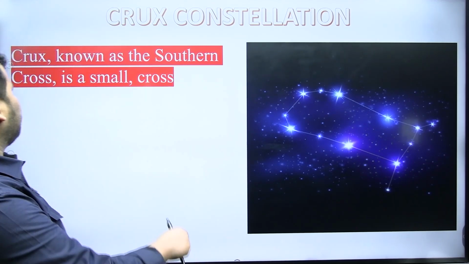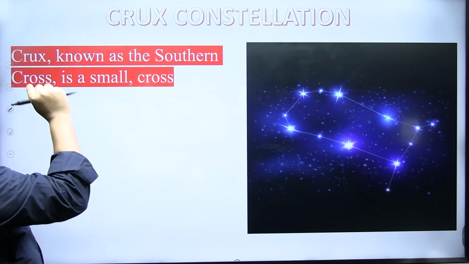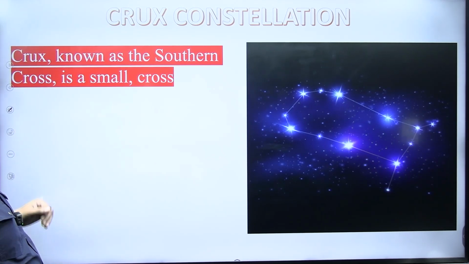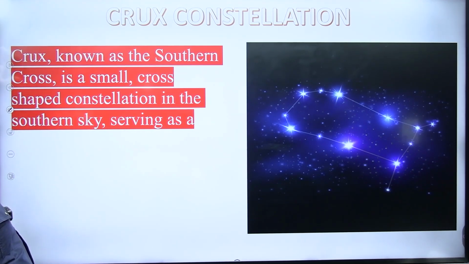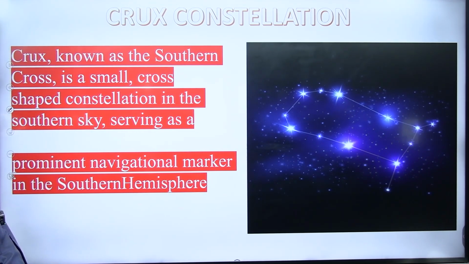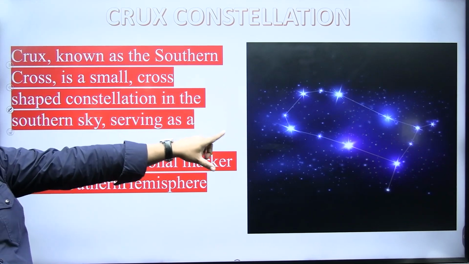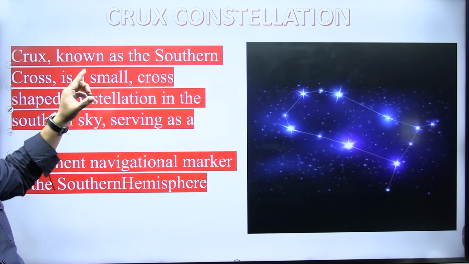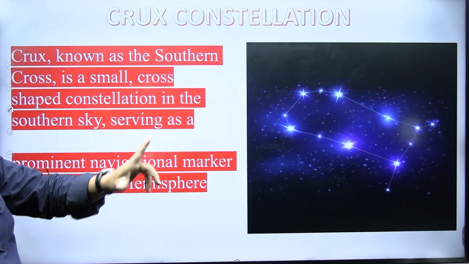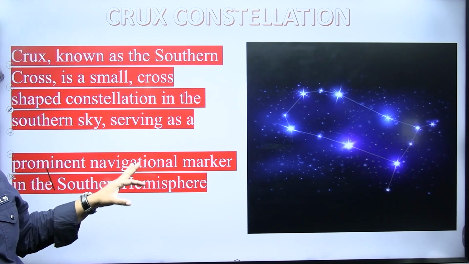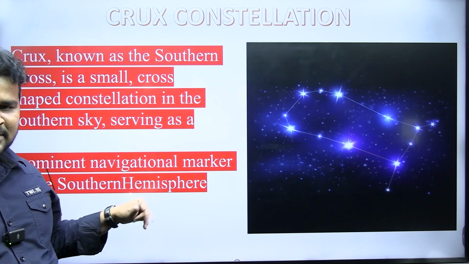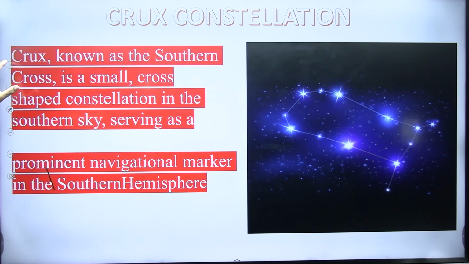Crux, known as the Southern Cross, is a small cross-shaped constellation in the southern sky, serving as a prominent navigational marker in the southern hemisphere.